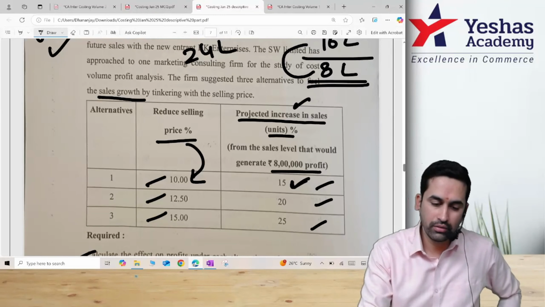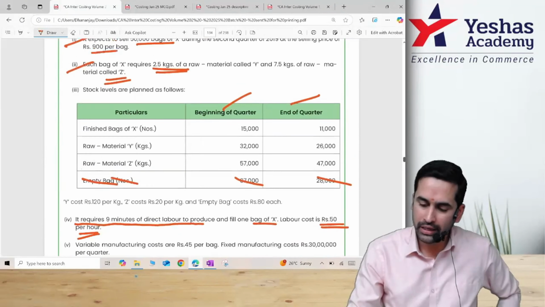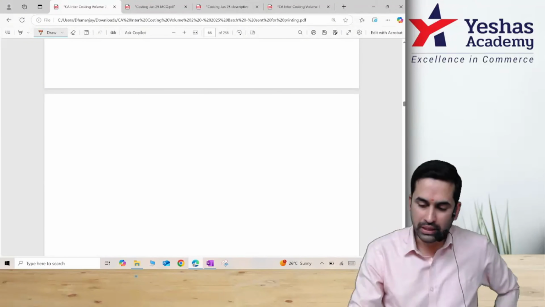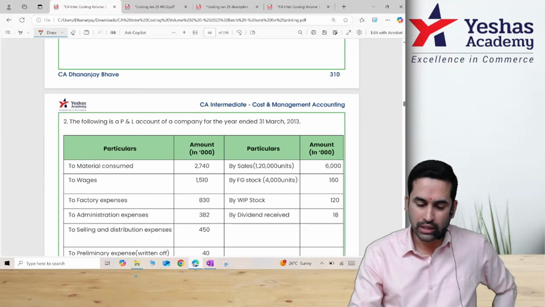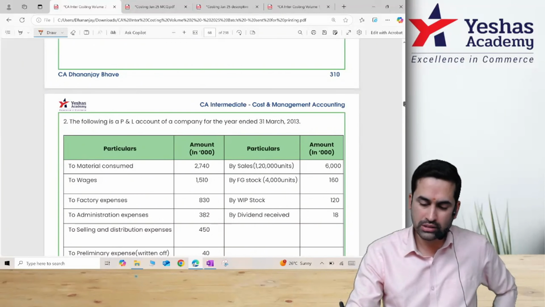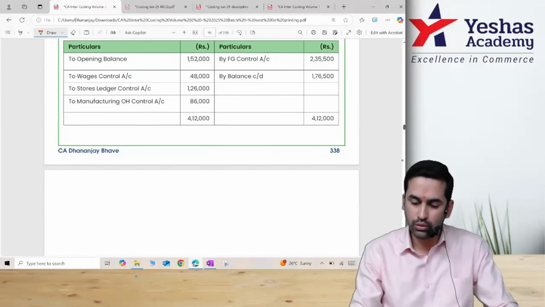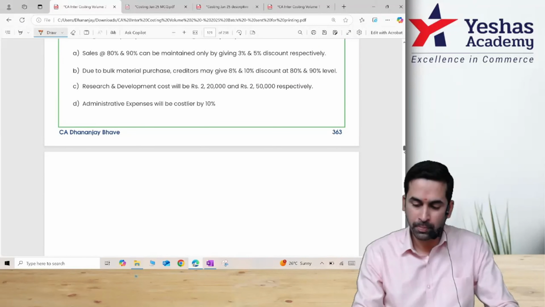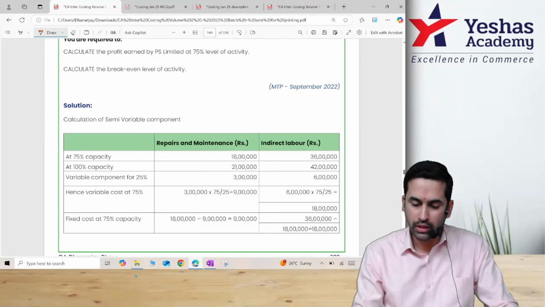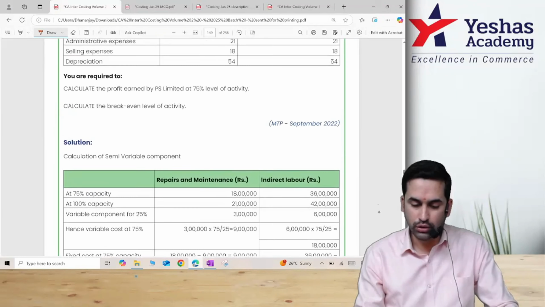Yes, in the volume 2 book, in marginal costing, in the application based sum, I remember it was the first, second sum, page 405, whoever has the book with you. This is a marginal costing question.